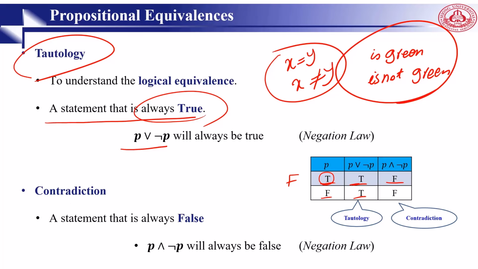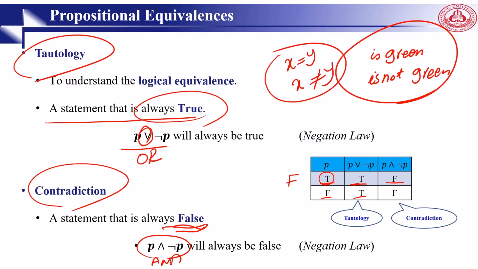On the other side, we have the terminology of contradiction. Contradiction is a statement that is always false, right? P and not P is always false. Here it is and, not or. We can't say a ball is green and not green. It's false. It's a contradiction. Not acceptable.